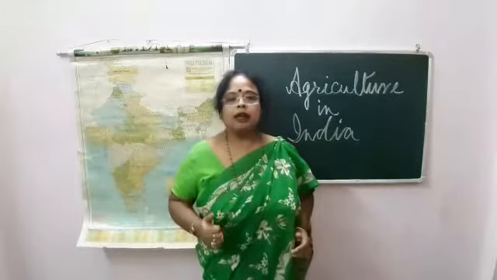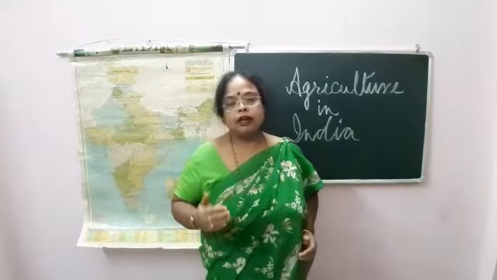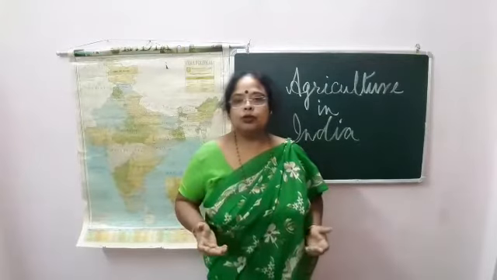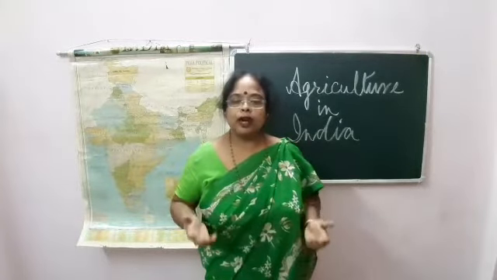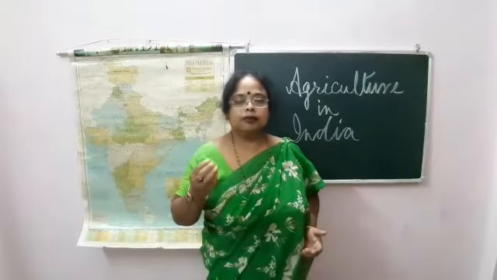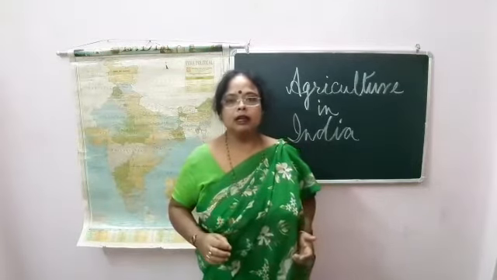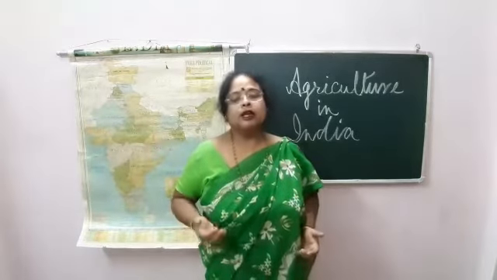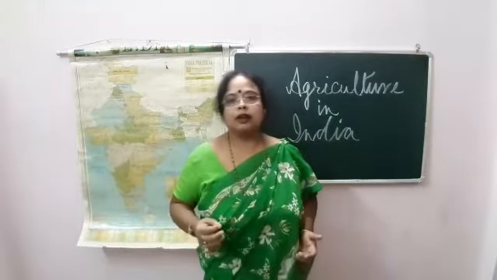Now here I will discuss what methods we have taken for the better improvement of agriculture and to develop its production after the green revolution.